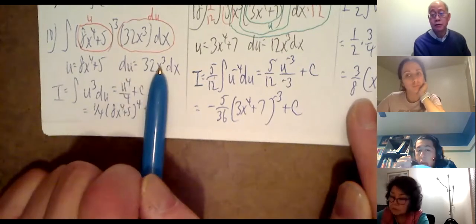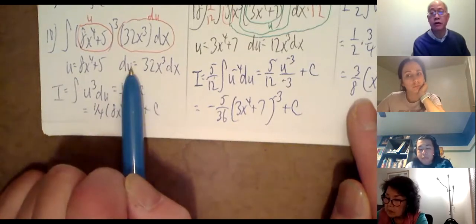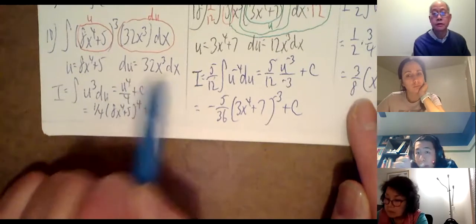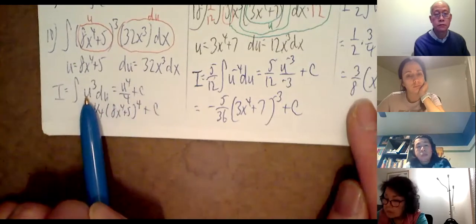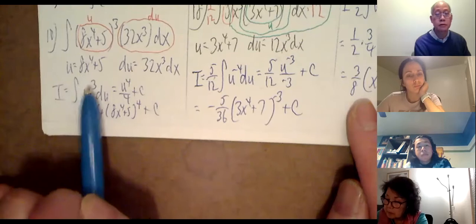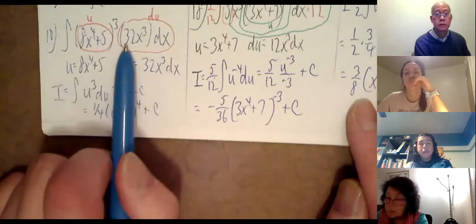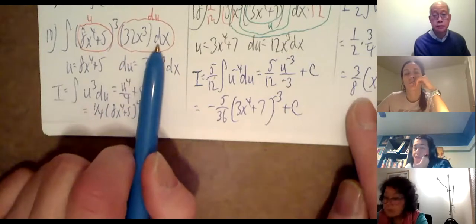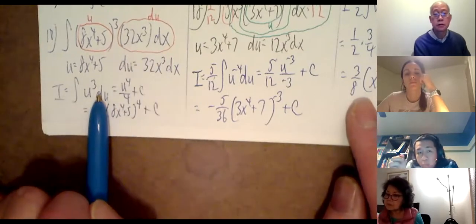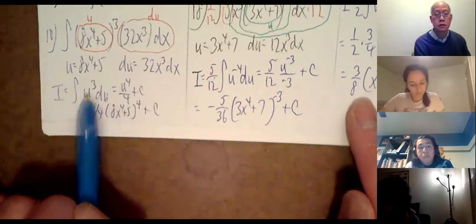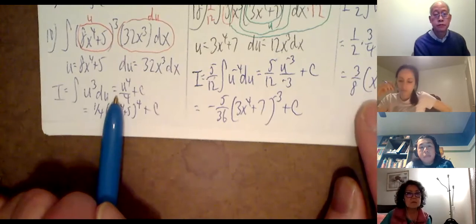I could really go through a rabbit hole and tell you more of the reason why it's there, but I don't want to go there and I don't have to. So I think I'd rather not. Yes, and then the next step: the u to the third power, the u is really the 8x^4 plus 5 to the third power. Correct. And then the du is the 32x cubed dx. Yes. That whole thing, right. Just erase that whole thing, put it like that. And then the integral is really the n plus 1, which is u^(3+1), u^4 over 4, plus the constant. Correct.